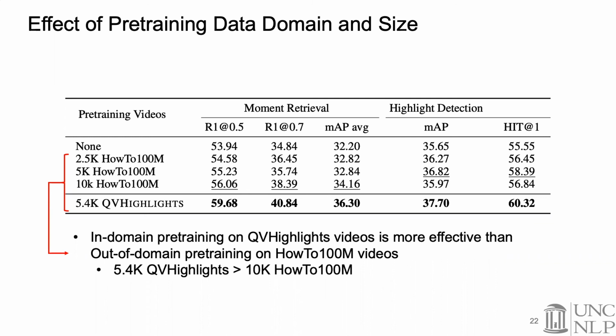Comparing in-domain and out-of-domain videos, we noticed that 5,400 in-domain QVHighlights videos greatly outperform 10,000 HowTo100M videos, demonstrating the importance of aligning the pre-training domain and the downstream task domain.